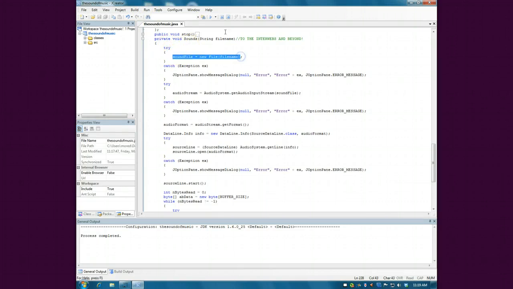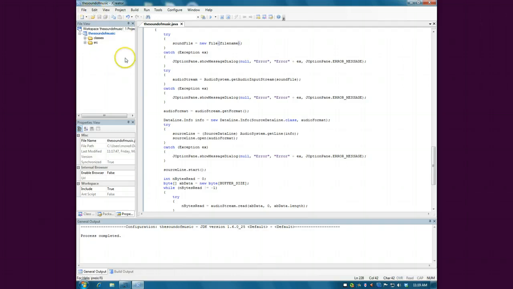It is exactly, by the way, if you didn't notice, the explosion.wave, the laser.wave, this is a parameter for the method string file name. That simply grabs it and puts it in the method, just to let you know. So the sound file is the exact same code as the one we just saw, except it looks a little different because instead of quotes here, it has file name. So you can have 3, 4, 5, 7. Another nice thing about this code, it works with every single type of audio file.